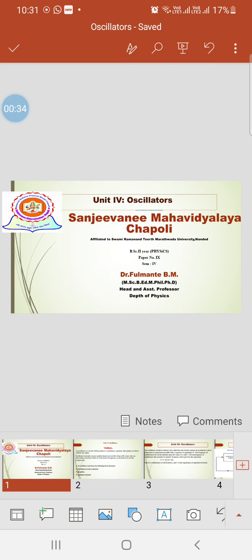What is an oscillator? What are the types of oscillators? What type of feedback is required for this oscillator? What is the name of the circuit utilized in the oscillator to produce the oscillations? The name itself says that it produces oscillations. But the interesting thing is that it produces oscillations without any input. That's why it is said to be an oscillator.